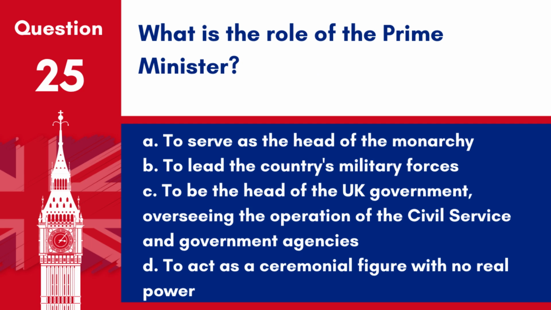Question 25. What is the role of the Prime Minister? A. To serve as the head of the monarchy. B. To lead the country's military forces. C. To be the head of the UK government, overseeing the operation of the civil service and government agencies. D. To act as a ceremonial figure with no real power. Answer: C. To be the head of the UK government, overseeing the operation of the civil service and government agencies. The Prime Minister plays a crucial role in setting the direction of government policy and decision-making.